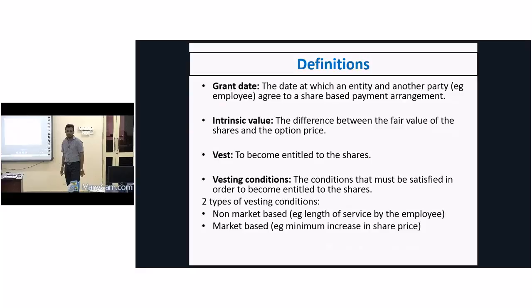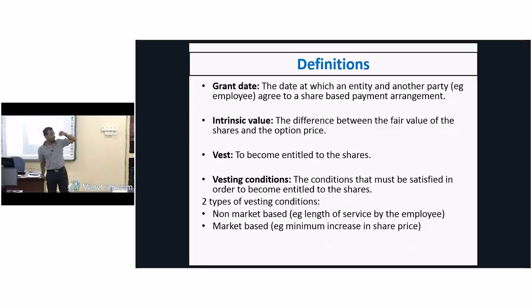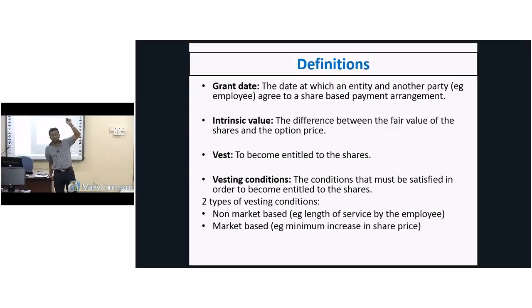What is vesting condition? In my example, I told you, you have to stay with me for the next 3 years or increase my share price by 20%. Then there are 2 vesting conditions. One, you have to stay with me for the next 3 years, otherwise you are not eligible to take it. Second, you have to increase the share price by a certain percentage. If both are satisfied, only then can you take something from the company. We call them vesting conditions.